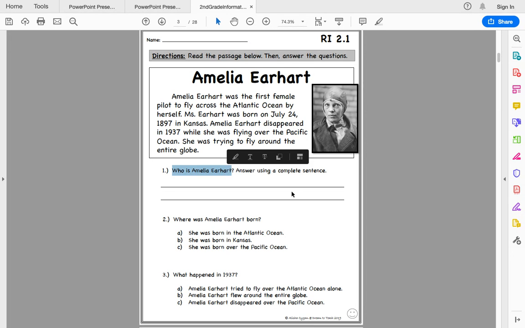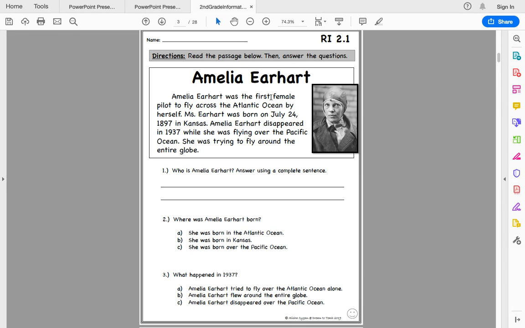Who is Amelia Earhart? They're wanting to know who she is. Okay, the second question. Where was Amelia Earhart born? Where was she born? And then what happened in 1937? Remember that date, 1937. So we are going to be reading this passage, Amelia Earhart.